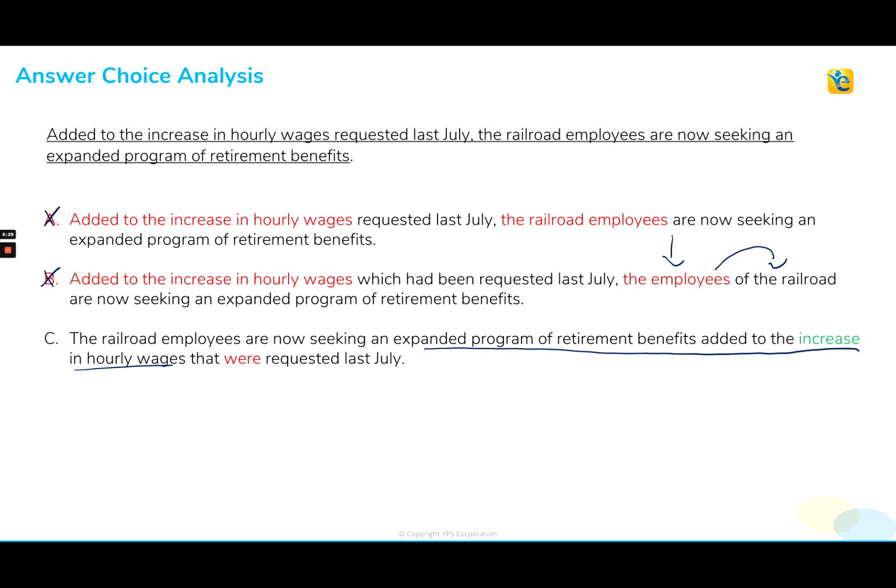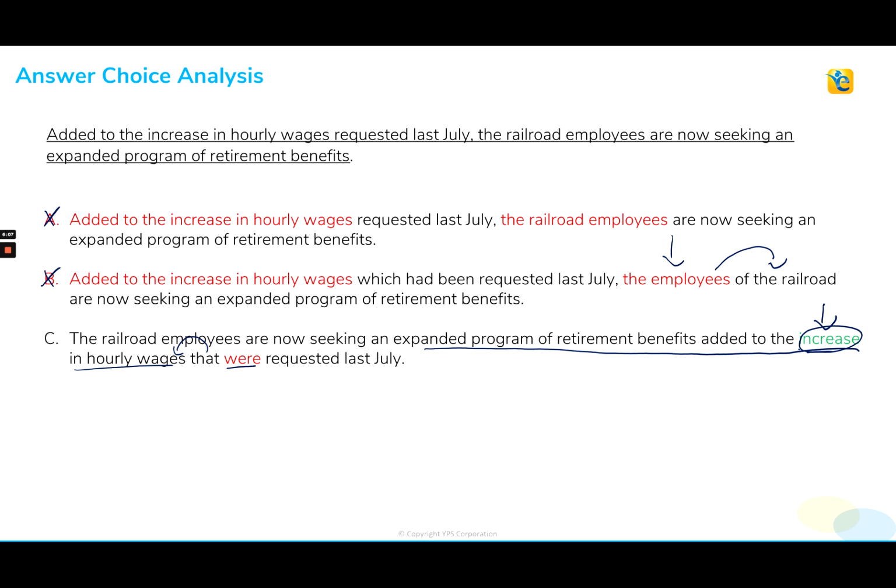Also, you'll notice here that we have the singular increase and we have the plural were, and that is creating a subject-verb agreement error. So that's another deterministic error. Now, if you're thinking, well, hold on, no, that's not right. Were is fine because that's referring to wages. Stop and think about that. That's not the case because they didn't request wages last July. They requested an increase in wages last July.